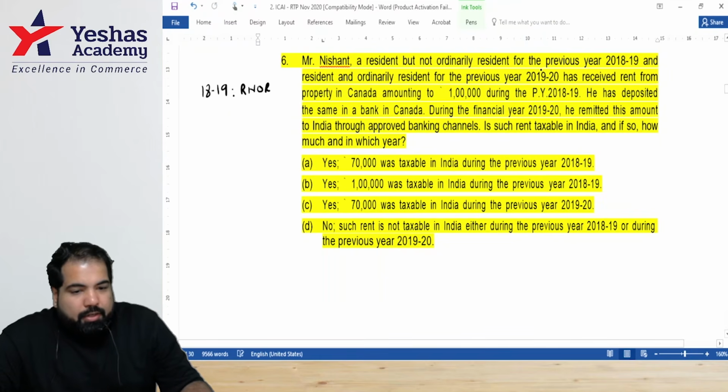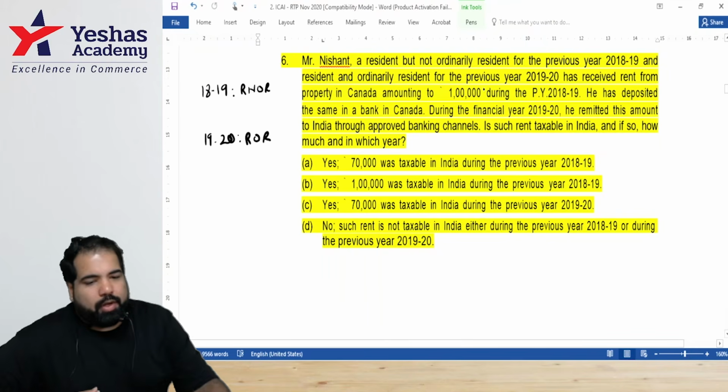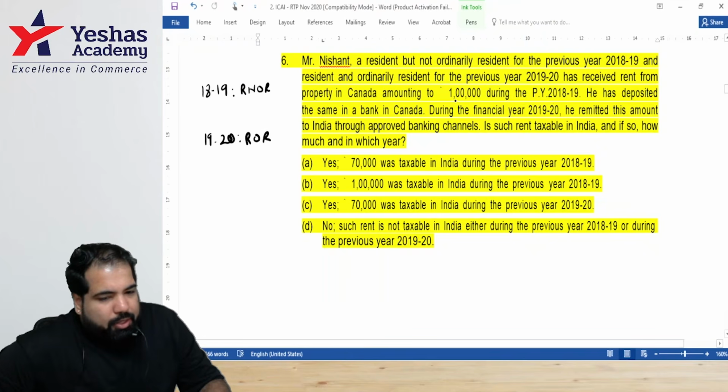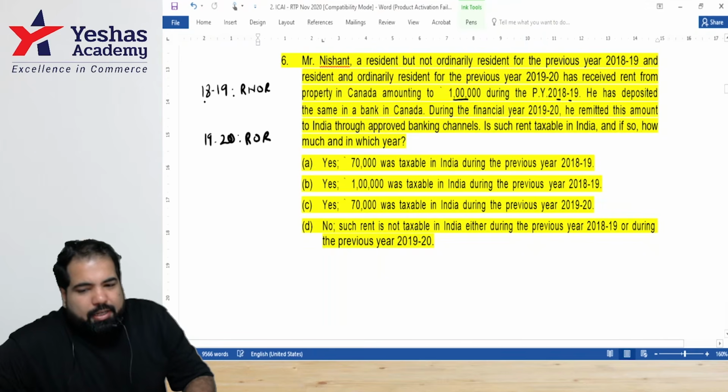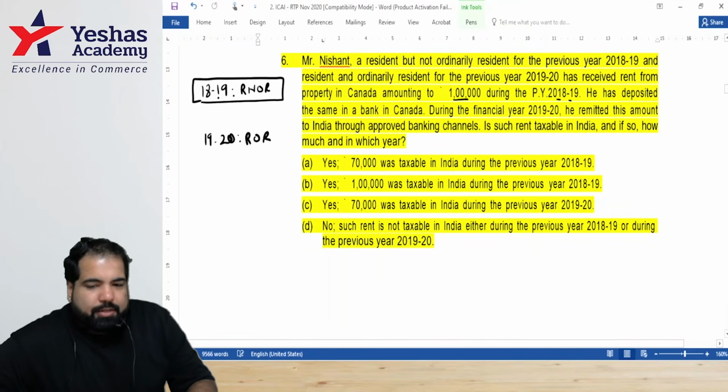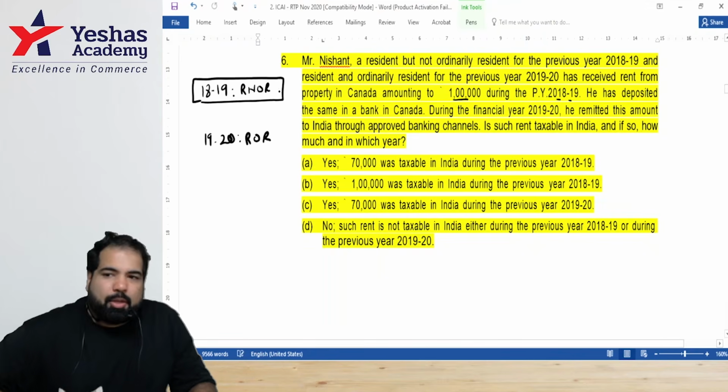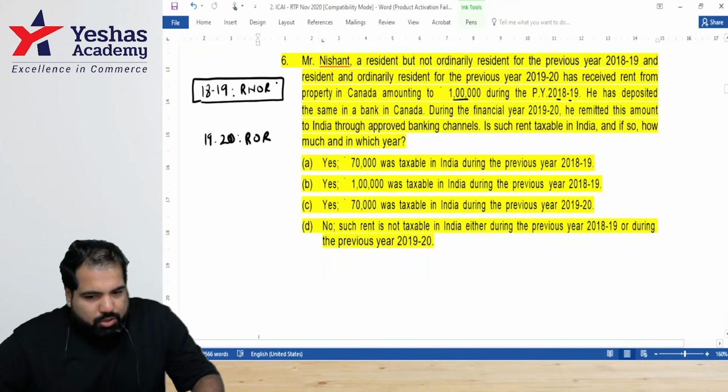And in the year 1920 he became ROR. Guys, can it change like this? Yes, every year it can change. All right. He had rent received in Canada amounting to how much? In which year? Guys, in 1819, the rent in Canada, would it be taxed in India? No. Why not? Because there is no India connection, it's not within the scope of income. So 1 lakh was not taxable in 1819.